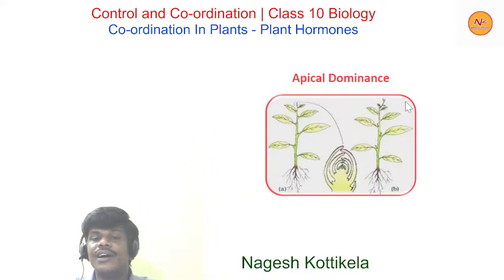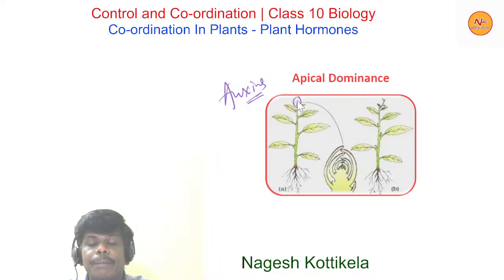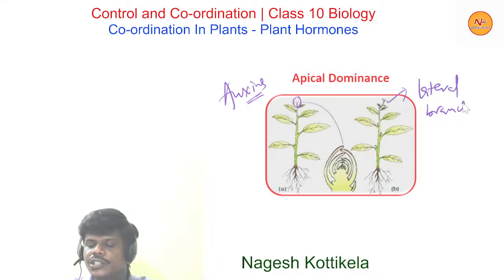If you look at this picture, this is the apex, the apical bud. Because of the plant hormone auxins, this apical bud is growing faster. But when the apical bud is detached, you can see the lateral branch growing in the absence of the apical bud.